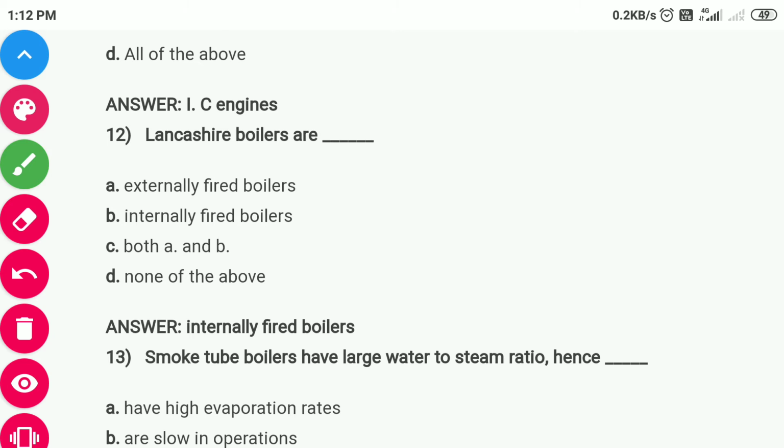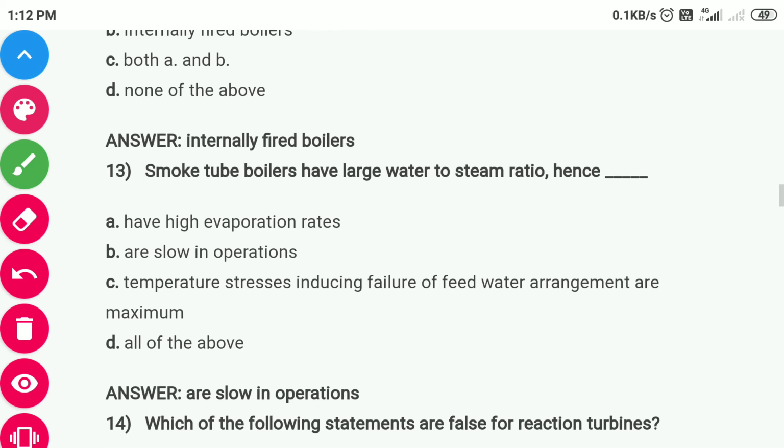Lancashire boilers are internally fired boiler. Option number B is correct. Smoke tube boilers have large water to steam ratio, hence fill in the blank. Smoke tube boilers have large water to steam ratio, hence are slow in operation. Option number B is correct.